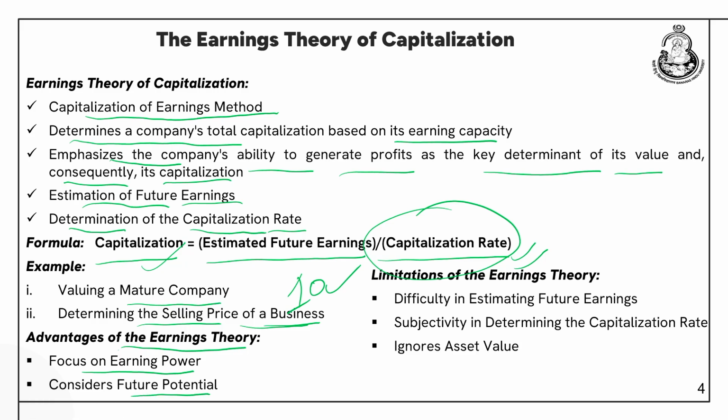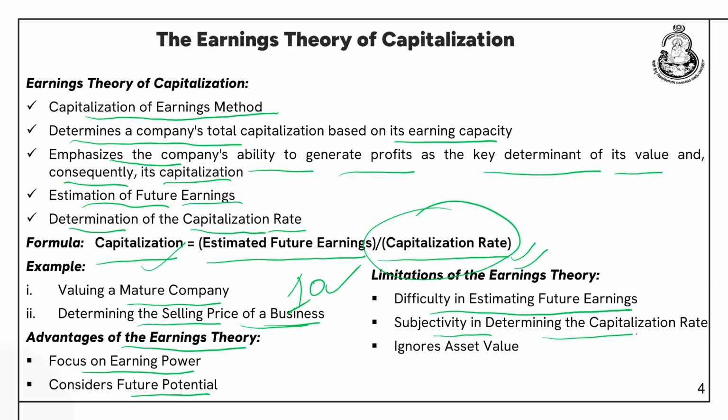Considers future potential. So, there are some limitations also. Difficult in estimating future earnings. Although we say we need to estimate future earnings, it is very difficult to estimate something which is upcoming in the future because an element of uncertainty is there in the future. We cannot predict what will happen tomorrow, day after tomorrow. Estimating something 1 year down the line, 2 years down the line, 5 years down the line becomes relatively much more difficult, and it is very difficult to estimate it with that precision and accuracy.